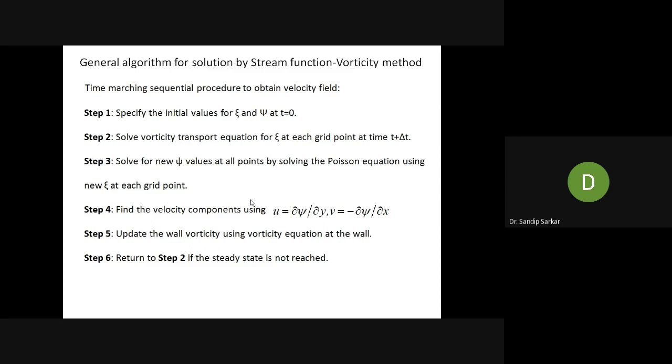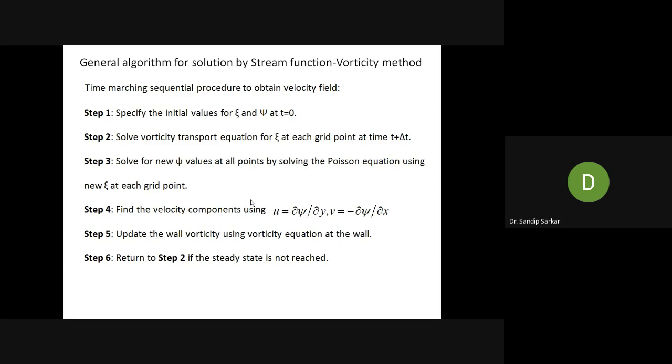What is the solution algorithm? It means the steps you need to follow while obtaining the numerical solutions for the stream function and vorticity. And finally, once we have them, how one can calculate the velocity.